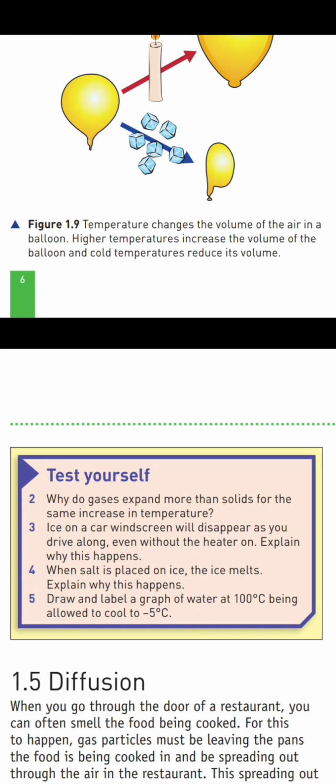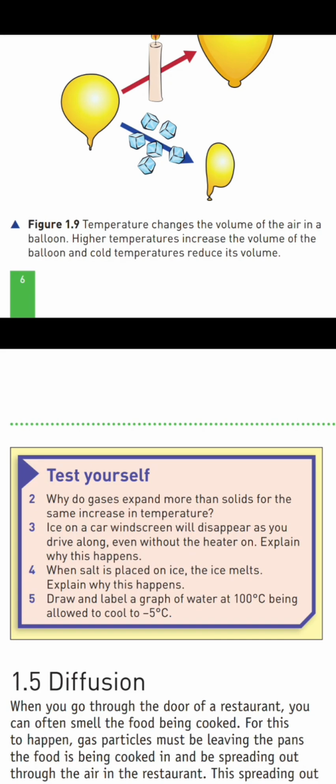Question 3. Ice on a car windscreen disappears while driving, even without the heater. Explain why this happens. Answer. The ice changes directly from solid to gas. This is sublimation. Moving air helps the ice to sublime, so it disappears without melting.